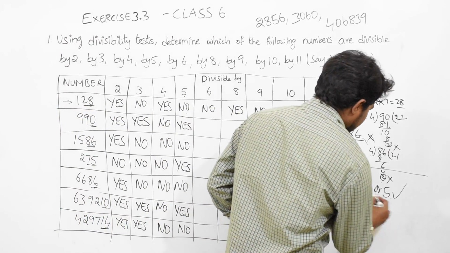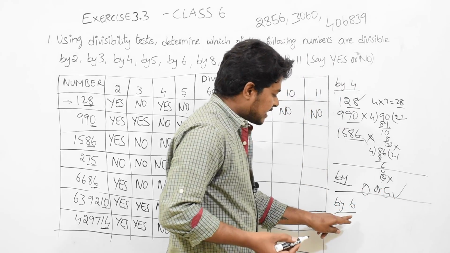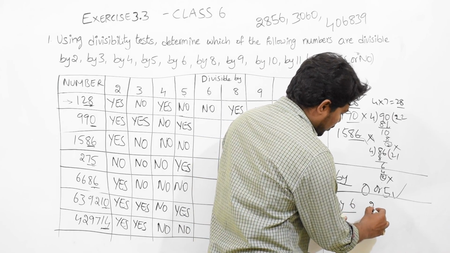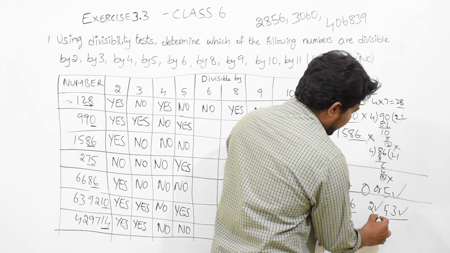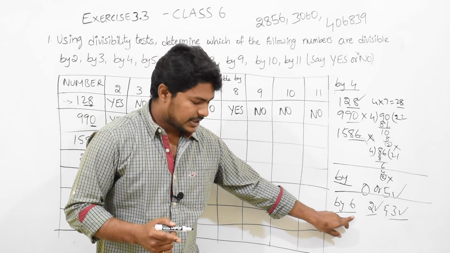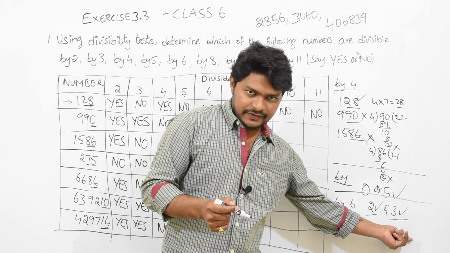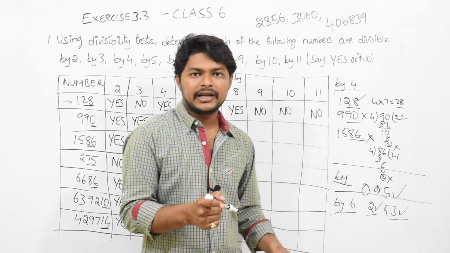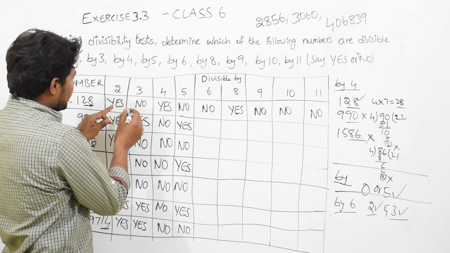Okay. Now, divisible by 6. For checking divisible by 6, it should be divisible by 2 and divisible by 3. Then only we can say it is divisible by 6. For checking whether divisible by 6, we need to check the same number divisible by 2 and divisible by 3. Means for 2 it should be yes, for 3 it should be yes. Then only for 6 it should be yes.